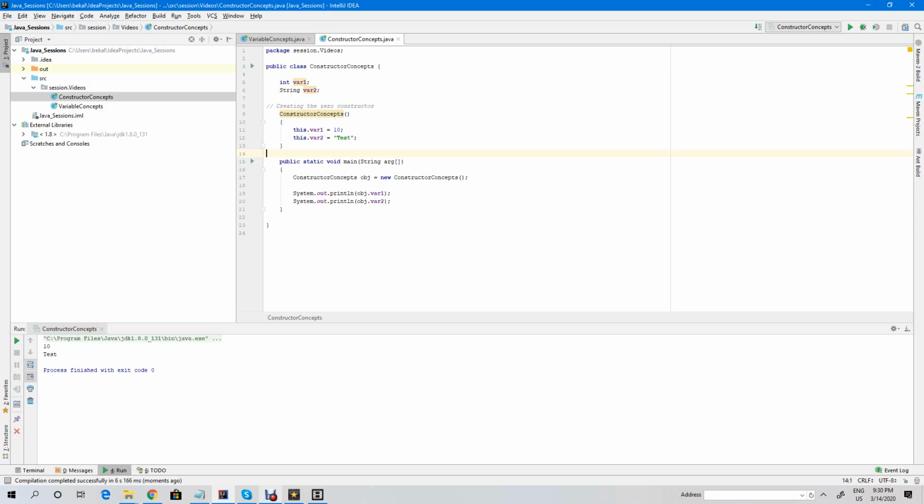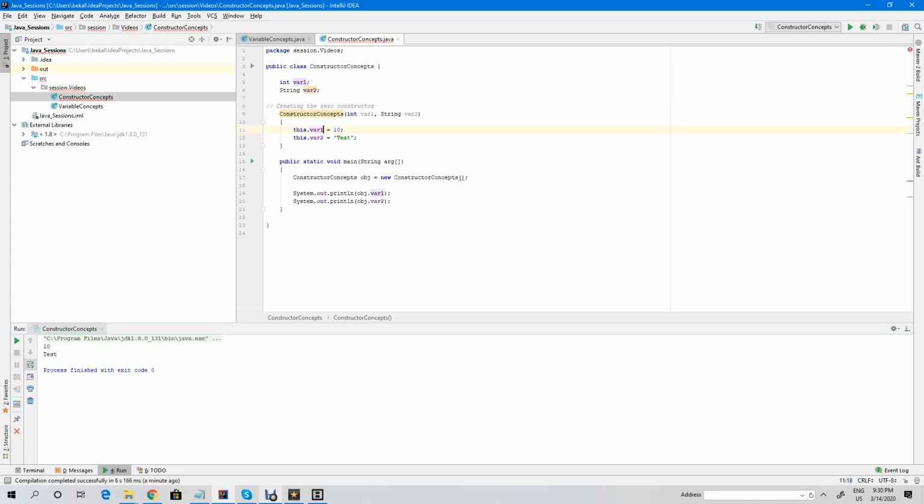So what are the variables you are passing? It is getting printed over here, right? This is still a zero parameter constructor. Now let us make it a parameter constructor. So how can I do that? I have to pass some parameters. Let me pass this variable. I am passing the same variables, right? String variable 2, I am passing over here.